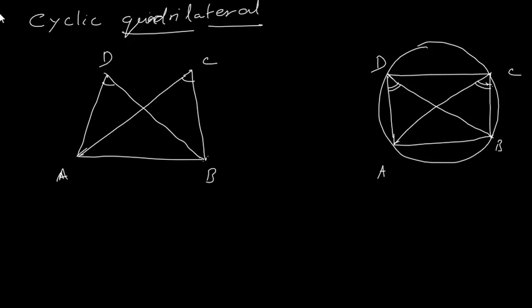Now there is a property of cyclic quadrilateral that opposite angles of a cyclic quadrilateral are supplementary. So if I draw a cyclic quadrilateral, suppose this is my cyclic quadrilateral ABCD, then angle D plus angle B is going to be 180 and angle A plus angle C is going to be 180.